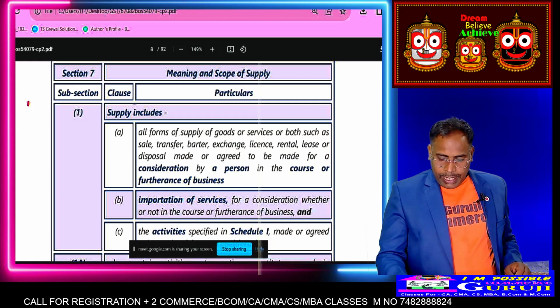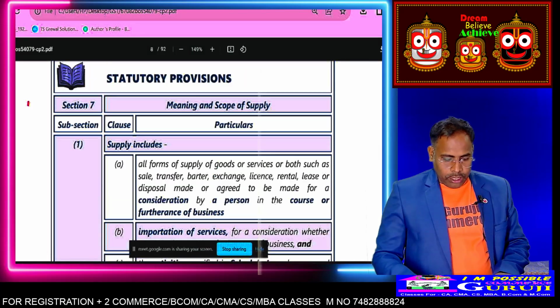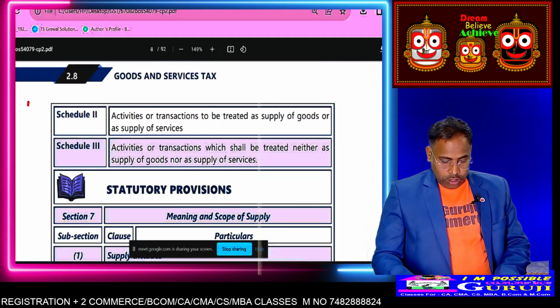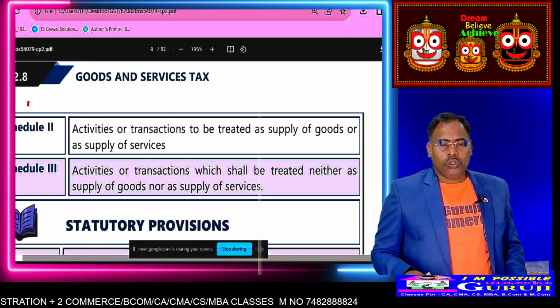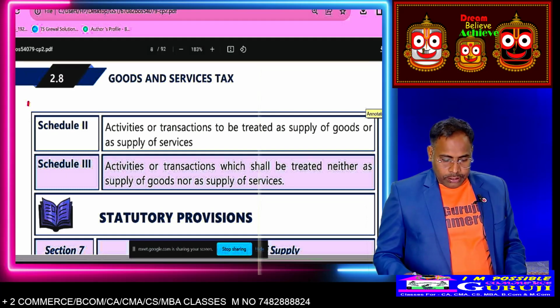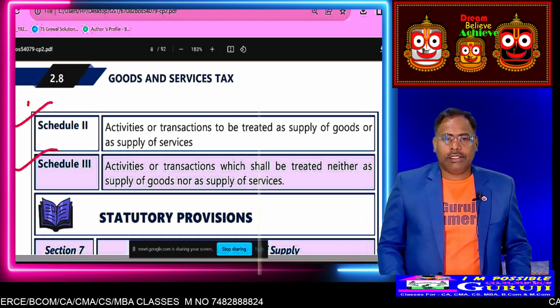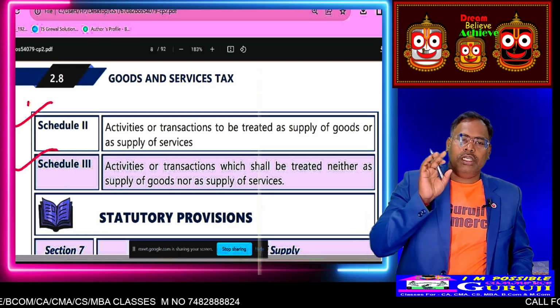So supply includes 3 things. What is supply? Supply is defined under section 7 of the CGST Act. So supply includes many things: schedule 1, 2 and 3. Schedule 1, already discussed what things are covered under schedule 1.